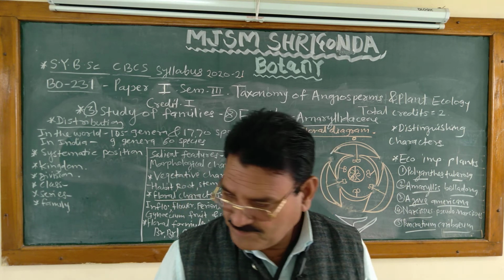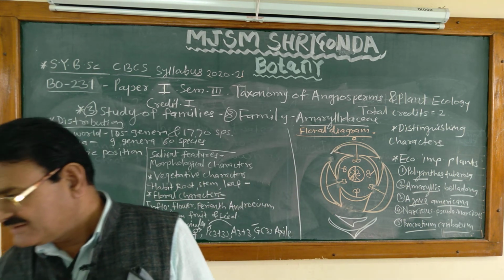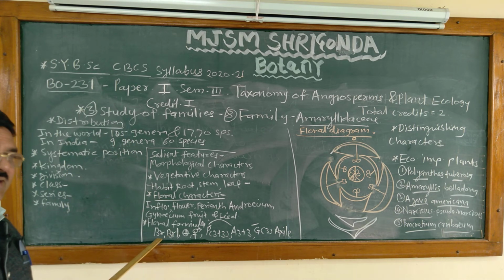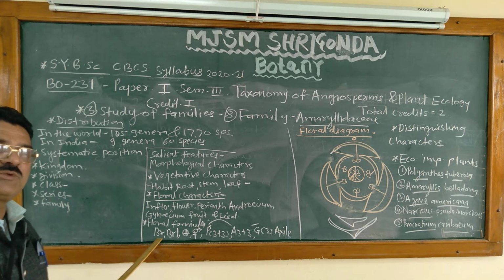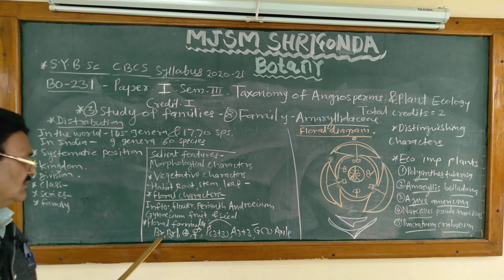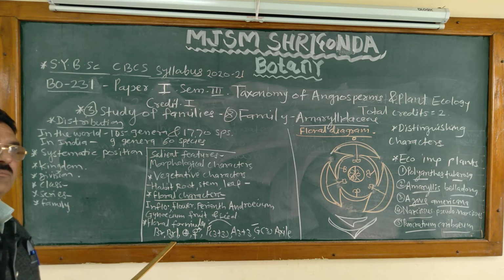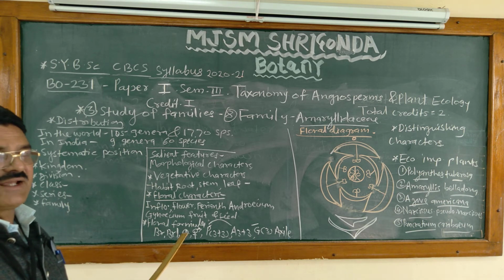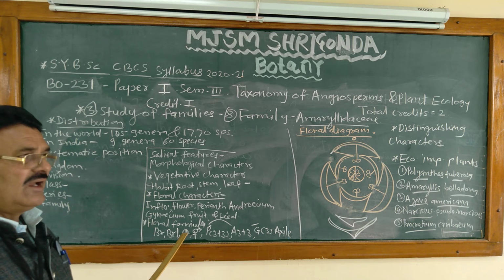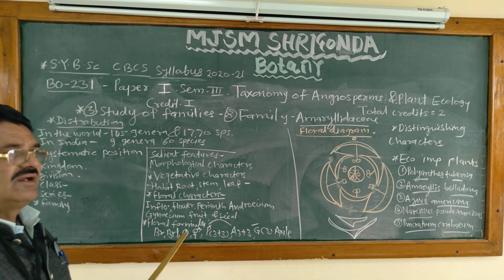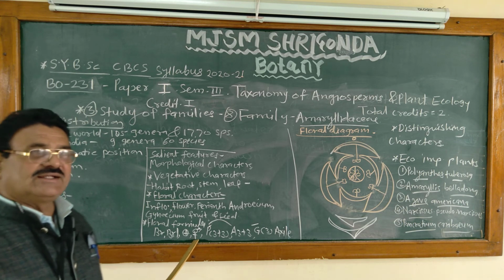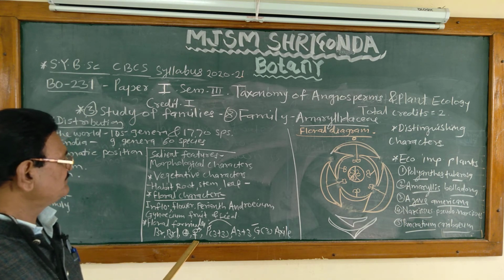Then floral formula. Flower is bracteate, bracteolate, a small leaf-like outgrowth present at the base of the flower. Bracteolate, papery small leaf-like outgrowth present. Flower actinomorphic, that is perianth, stamens and gynoecium are present, complete flower. Bisexual, that is androecium and gynoecium are present in that flower.